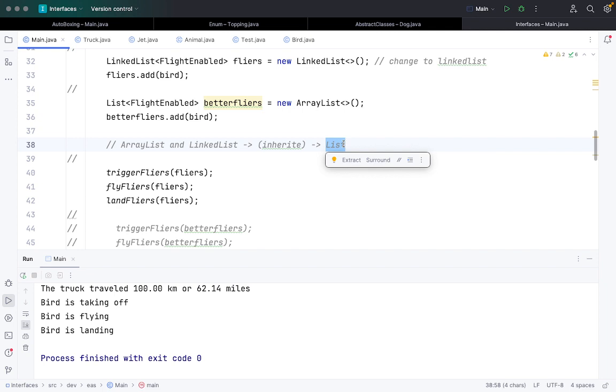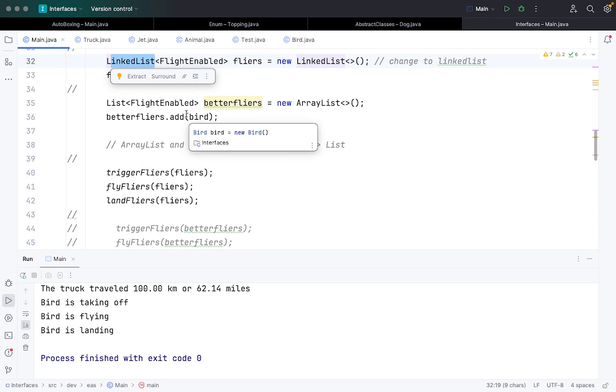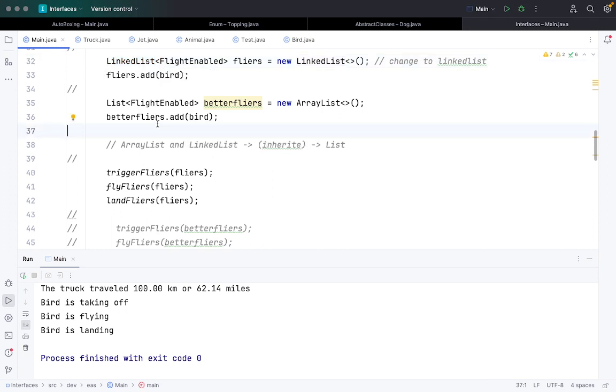It's a super class, so even if I have a linked list and it is expecting a list, it will work pretty much fine, and it will work for interface objects as well. So I just connected how we can use linked list and array list with interface type objects and abstract class objects here as well.